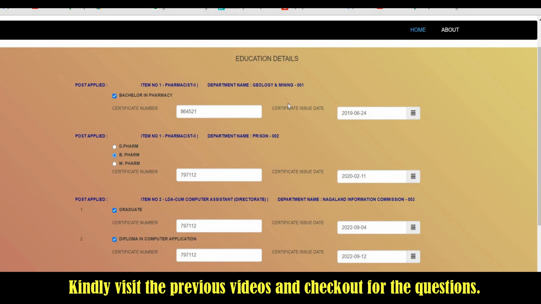If we have not paid the fee and re-registered, do we need to submit this undertaking form? It's not required if you have not done the payment process. If you have already done the payment, then you have to take the undertaking format. Otherwise, it's not required. Can other states' applicants fill this form? Other candidates cannot go for this application form because it is only for the registered indigenous inhabitants of Nagaland.